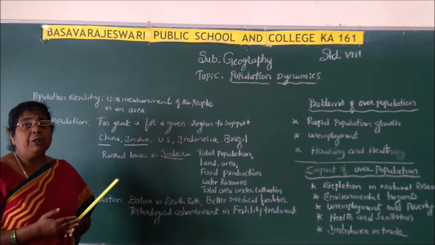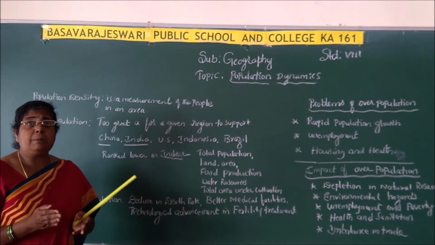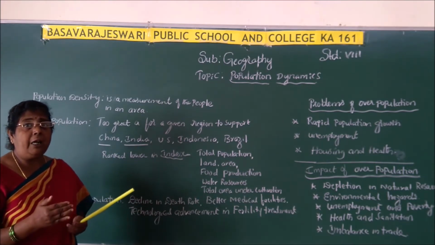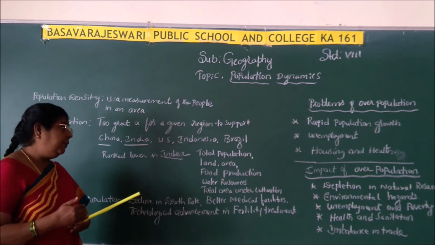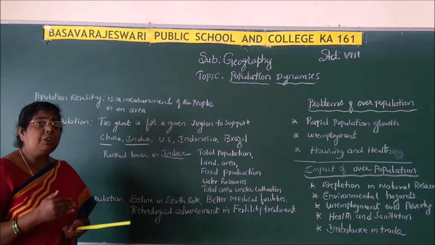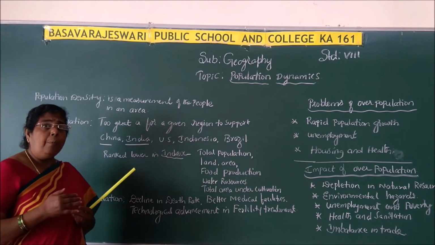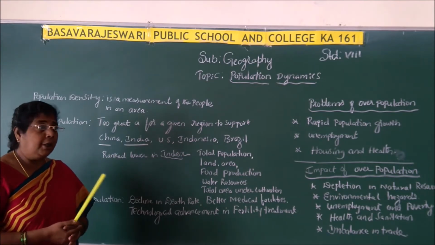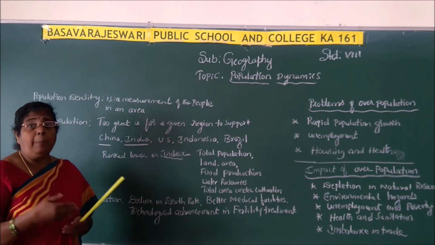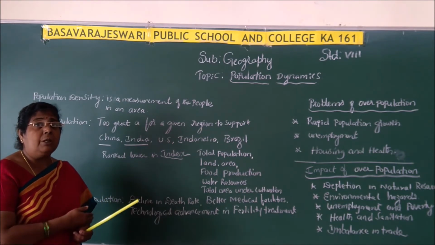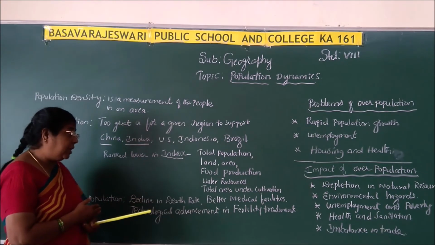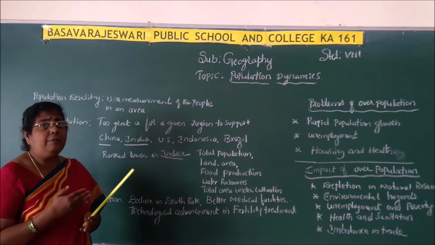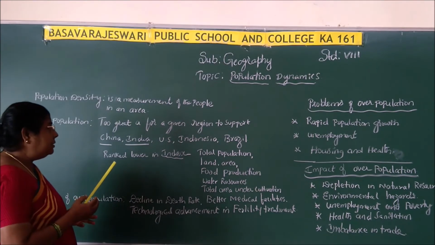For example, in the prairies the land is very small, but the production is more. So not only do they take the land under cultivation, they take even how much food is produced on that particular land, and how many water resources are available, how many rivers supply water either for the industries or for agriculture. So they will take many other aspects and rank them under the index.